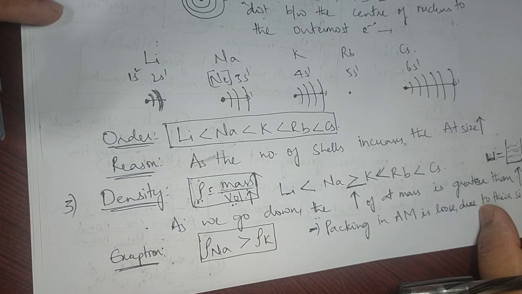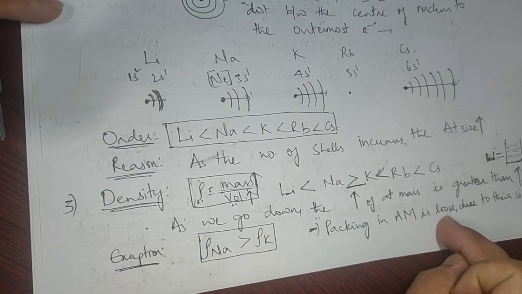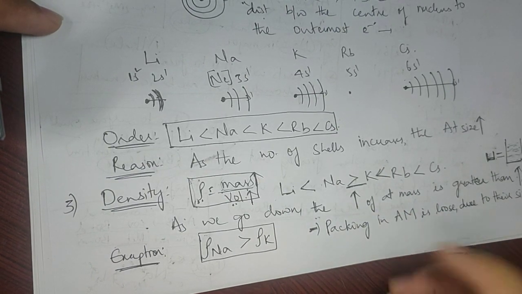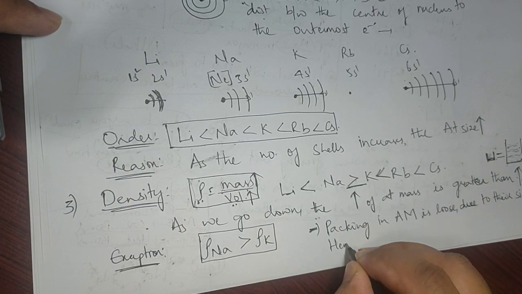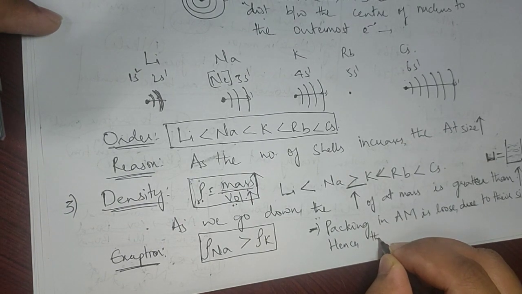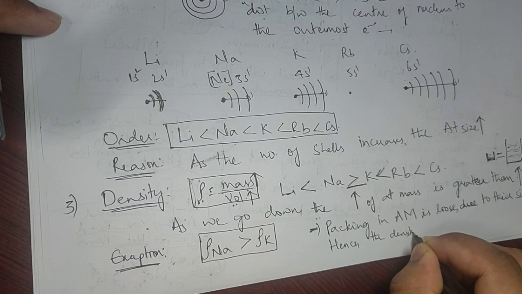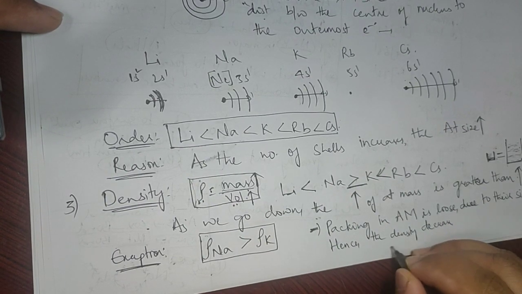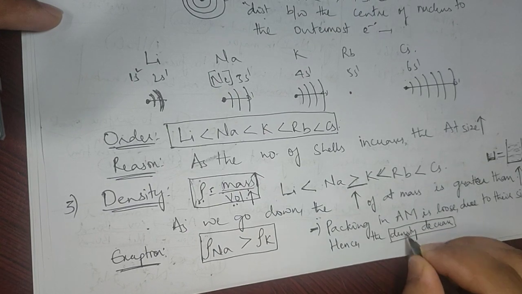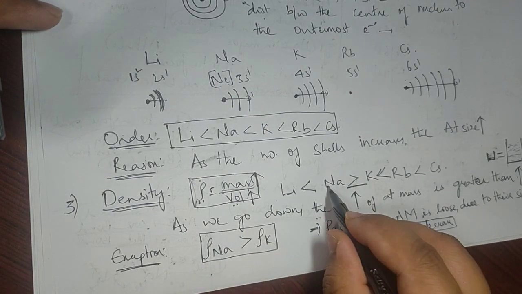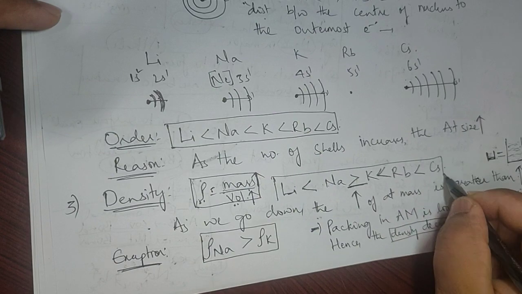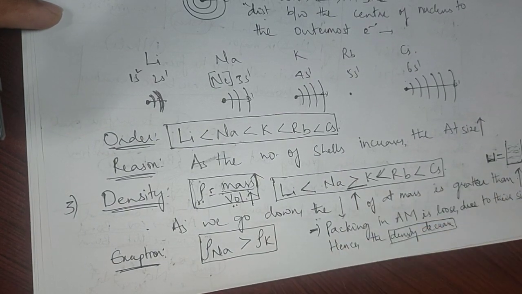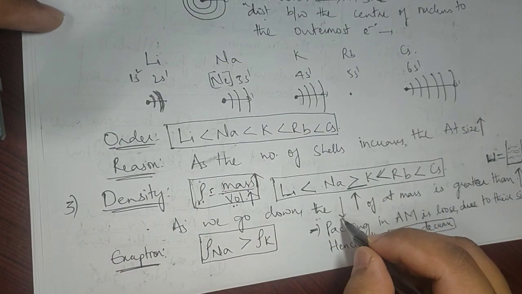Due to higher size, the packing of metals is loose. Hence their density decreases, or the density is less. This is the general explanation for this order, the reason why it happens so.